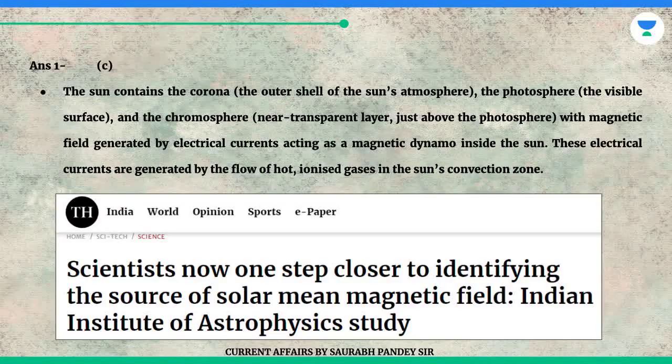The answer is C. The sun contains the corona, the outer shell of the sun's atmosphere, the photosphere, the visible surface, and the chromosphere, near transparent layer, just above the photosphere, with magnetic field generated by electrical currents acting as a magnetic dynamo inside the sun. These electrical currents are generated by the flow of hot, ionized gases in the sun's convection zone.